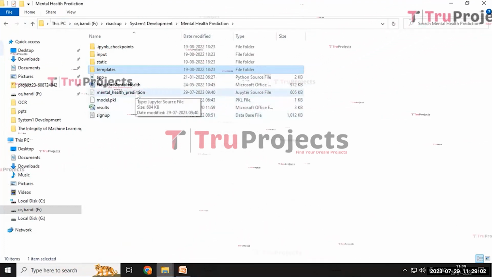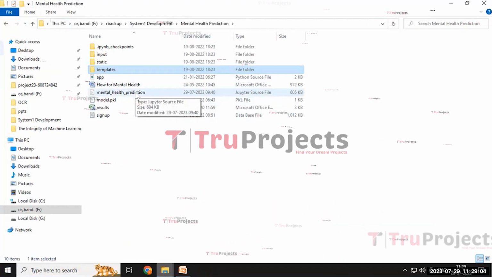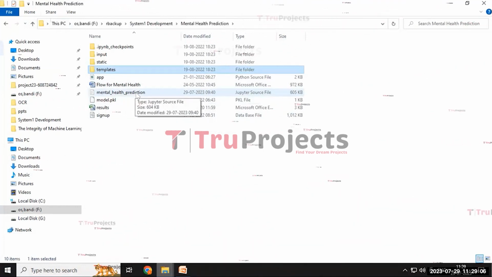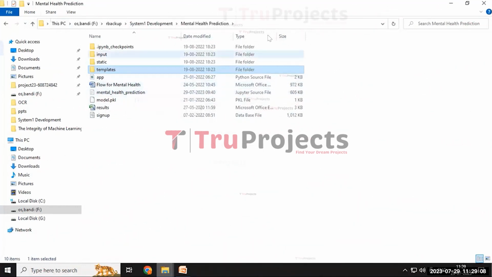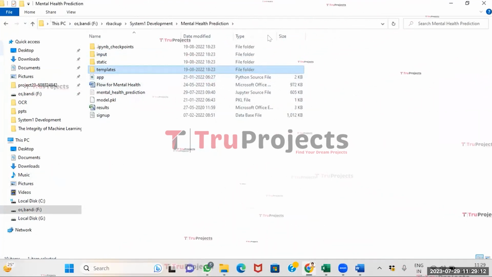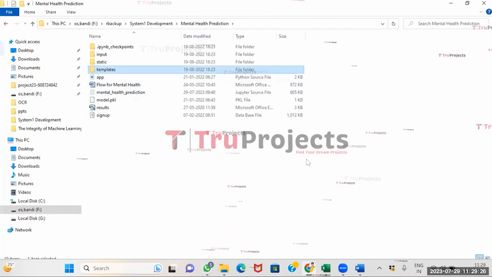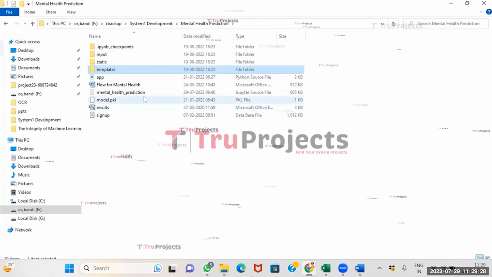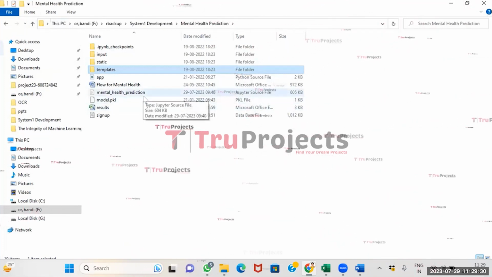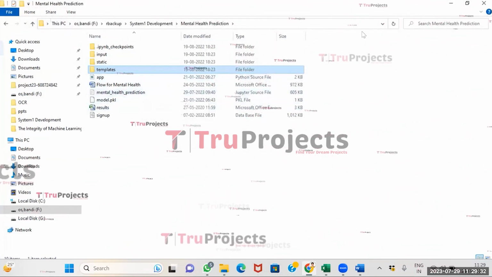And the mental health prediction is an IPYNB file which contains the combination of code, graph and output all in one place. It allows the user to write and execute the code in individual cells, making it a popular choice for data science. And the overall project code is present in the mental health prediction IPYNB file in the form of code, graphs and output in one place.